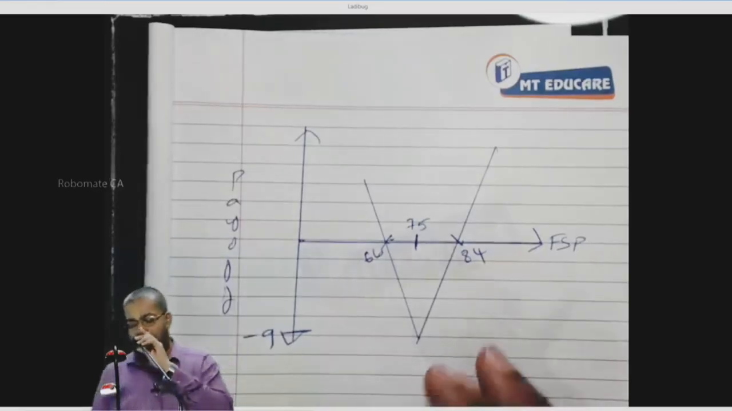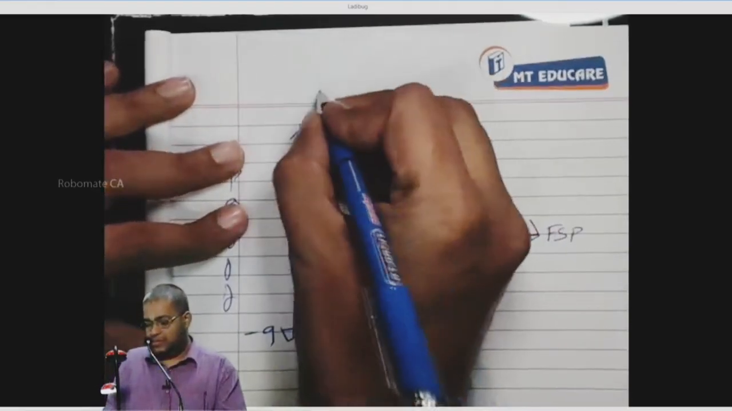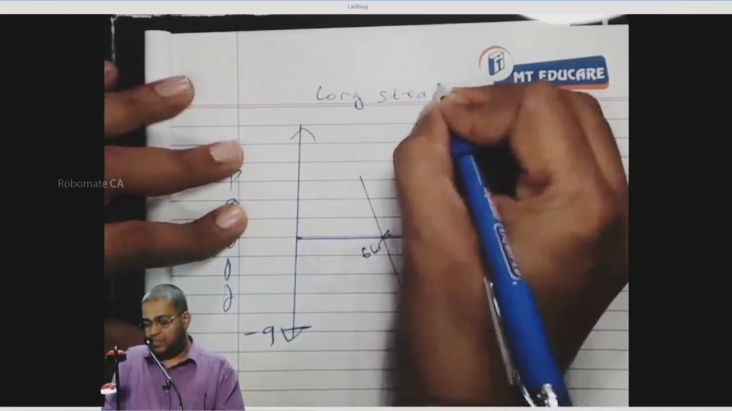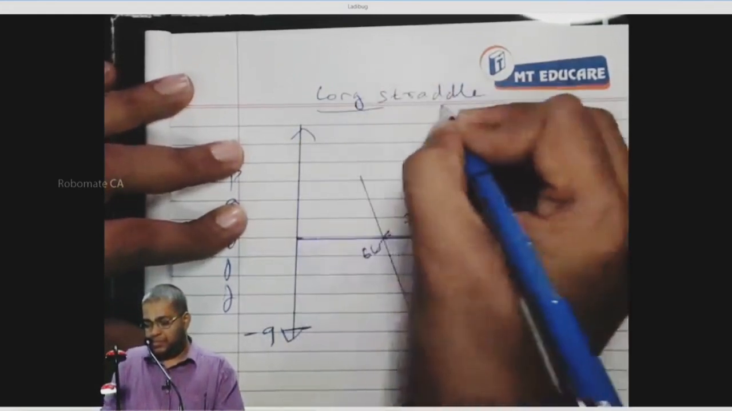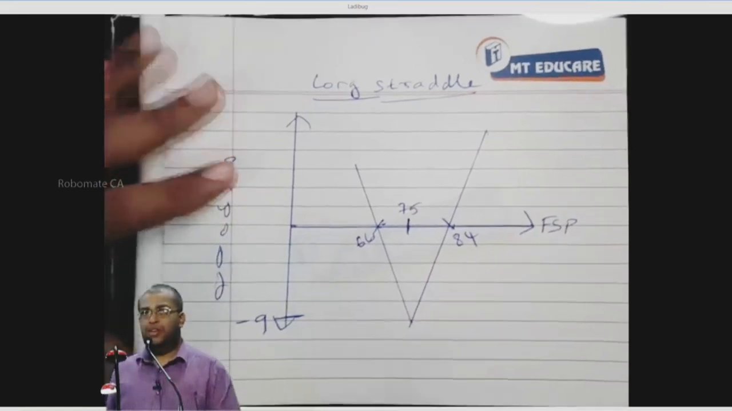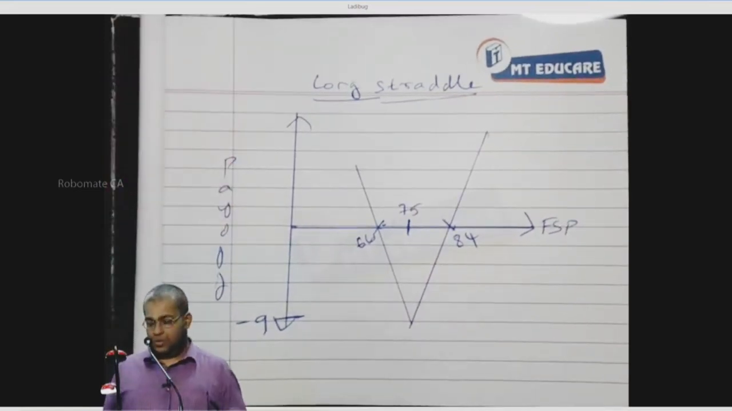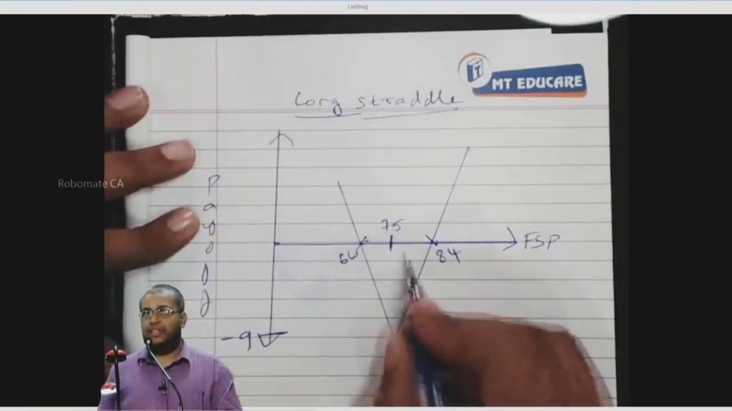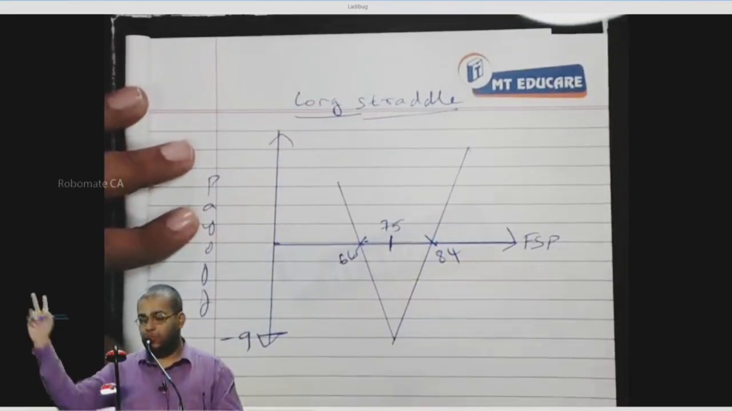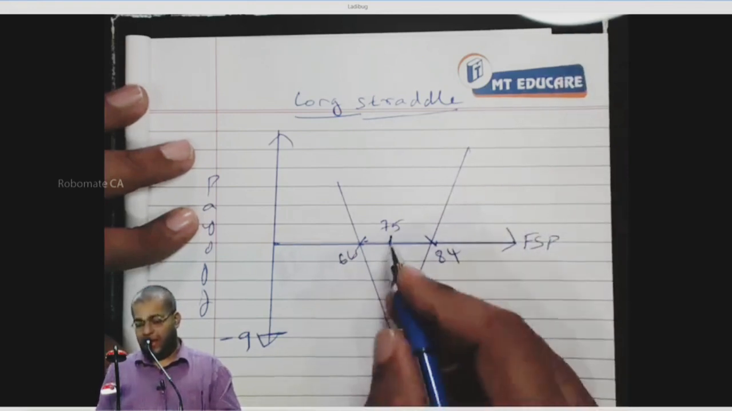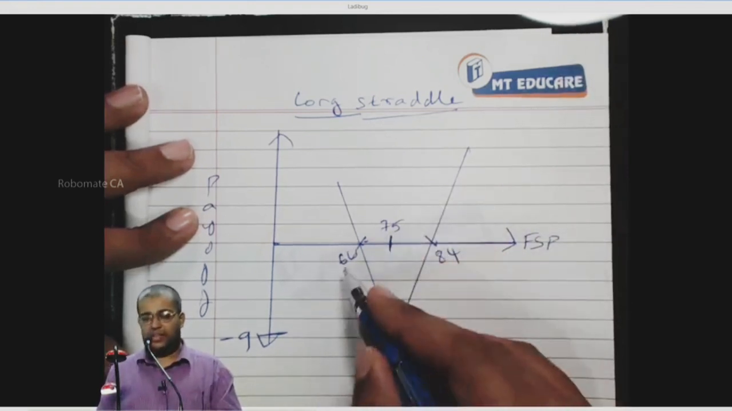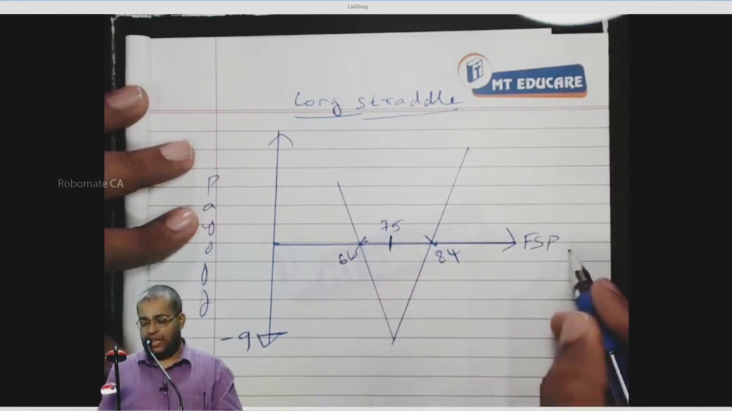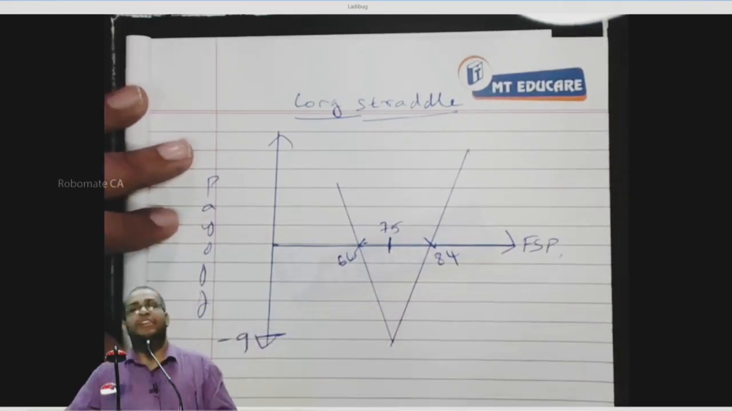Now, draw this particular diagram using long straddle. Copy this, long straddle. Don't take too much time. One y-axis, one x-axis. Put a V. Where the V cuts the x-axis, write 66, 84. The peak, write as 75. FSP, payoff. Finish copying.